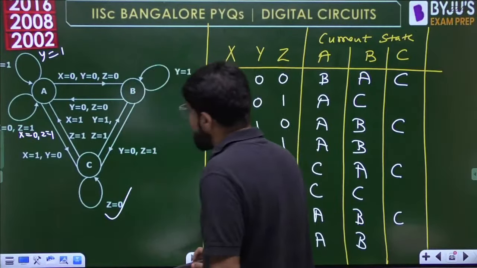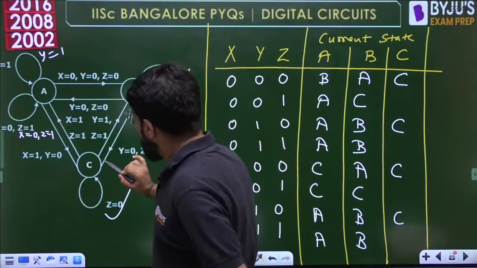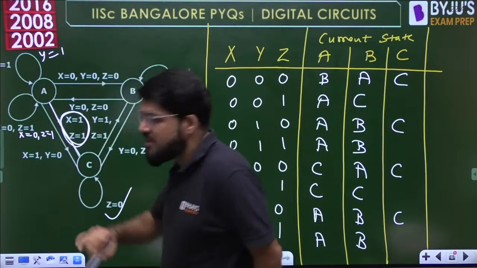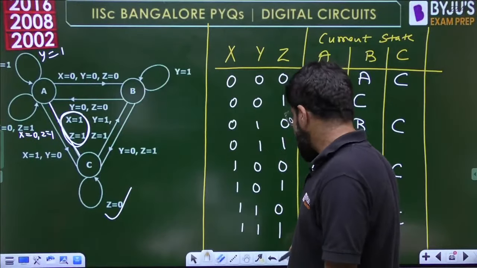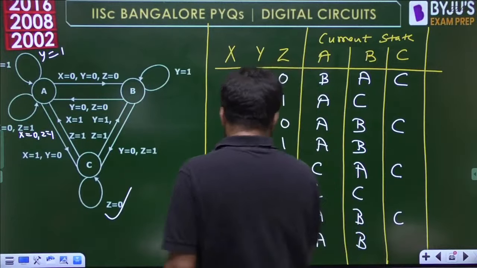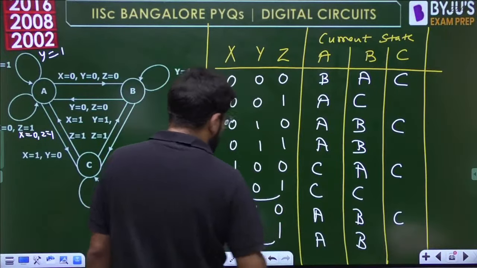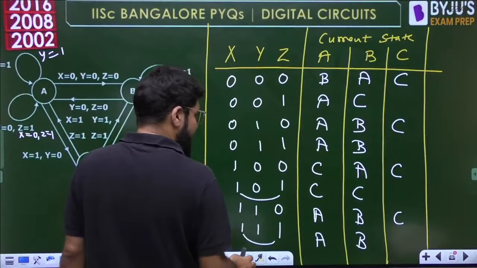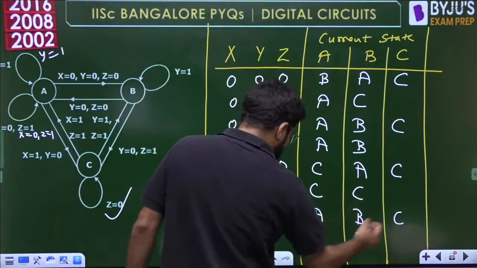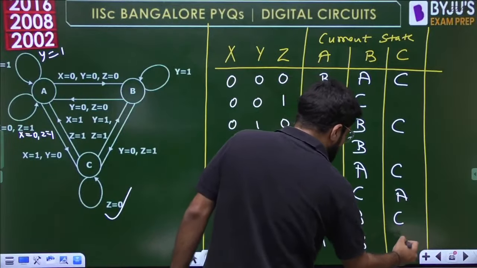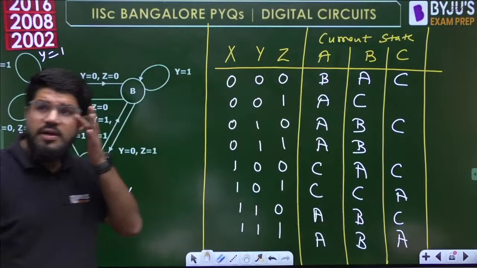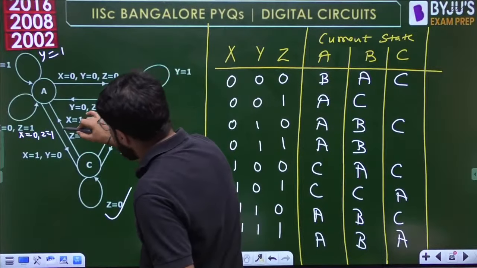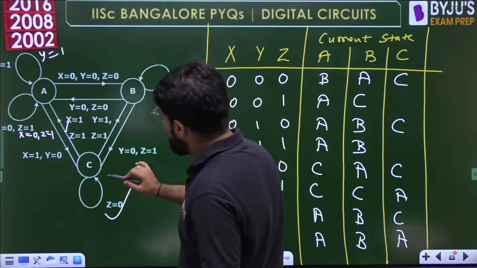Okay, what will be next? We will check this. Whenever x1 and z1, please note this. Whenever x and z are 1, 1: x1, z1, x1, z1. The next state will be a. So on these two, we will write a. Okay, these two are a. Clear? What is left? So this transition is also done. What else is the transition left?